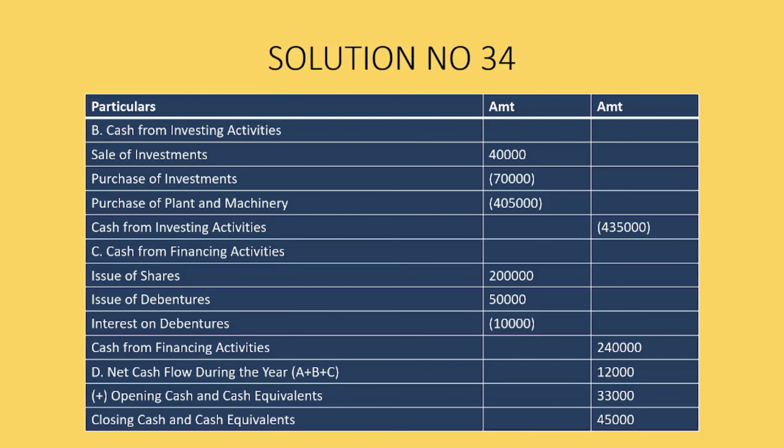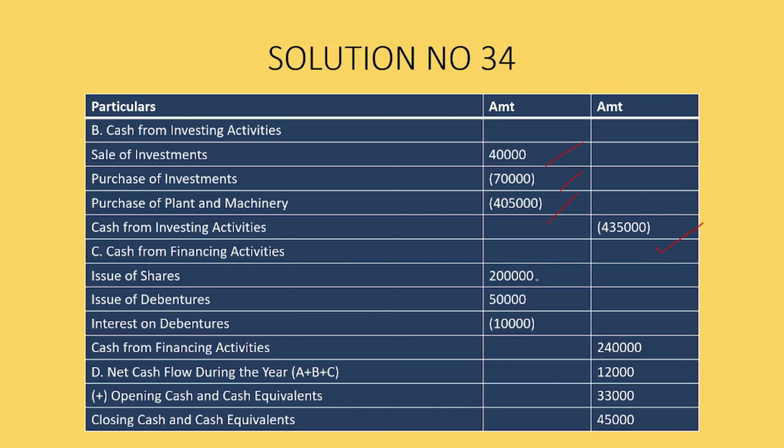Cash from investment activities, sale of investments is 40,000. Purchase of investment is minus 70,000. Purchase of plant and machinery 4,05,000. Therefore, cash from investing activity is minus 4,35,000.